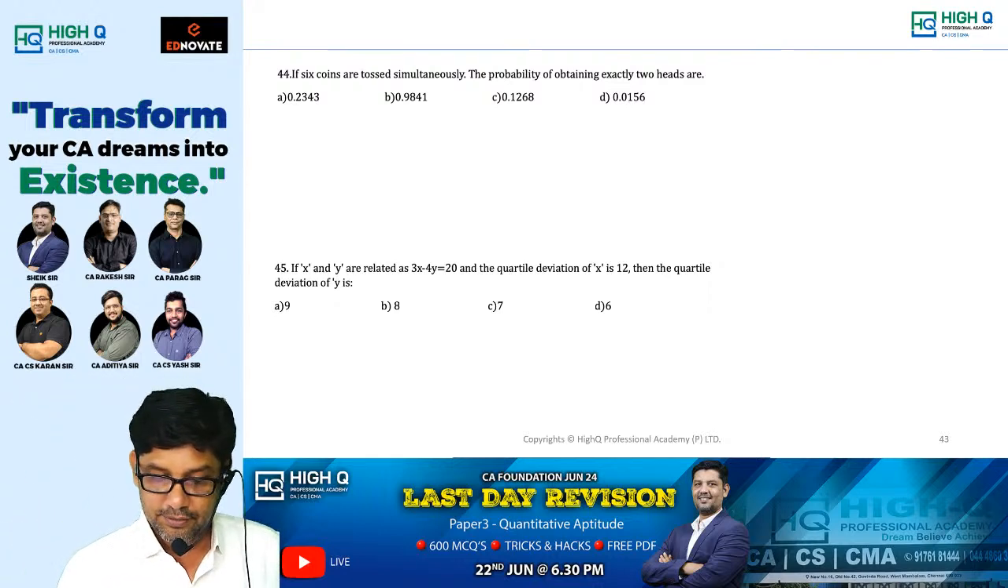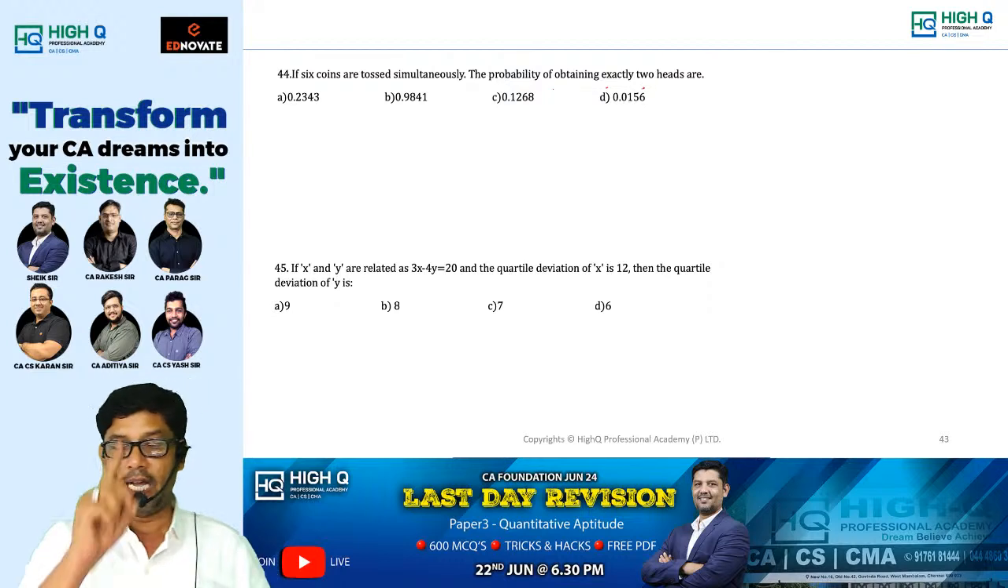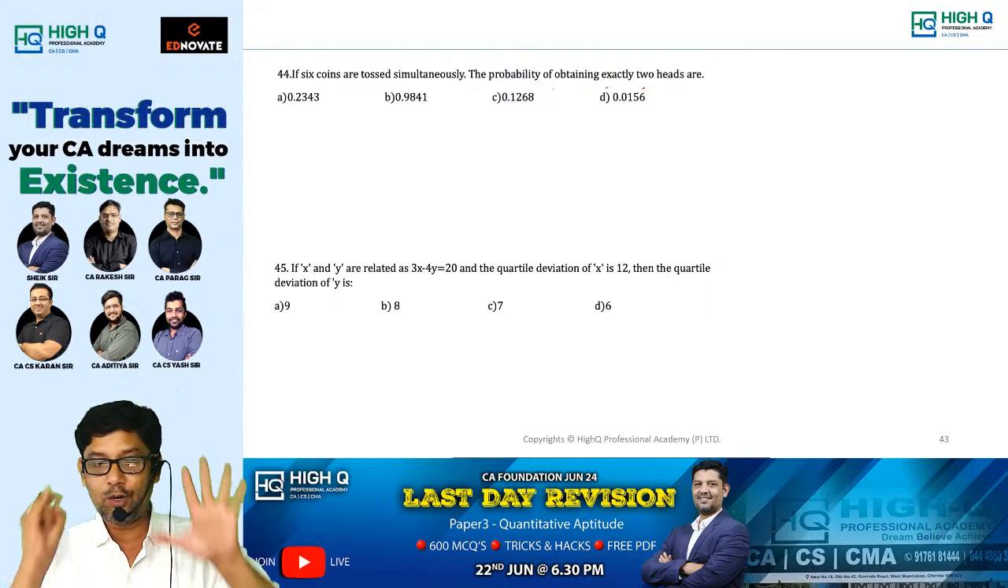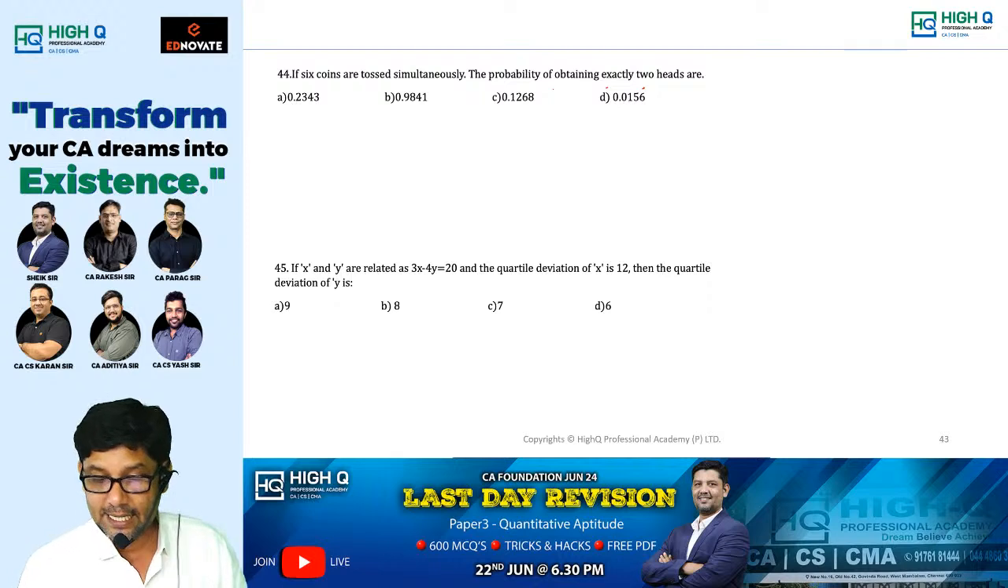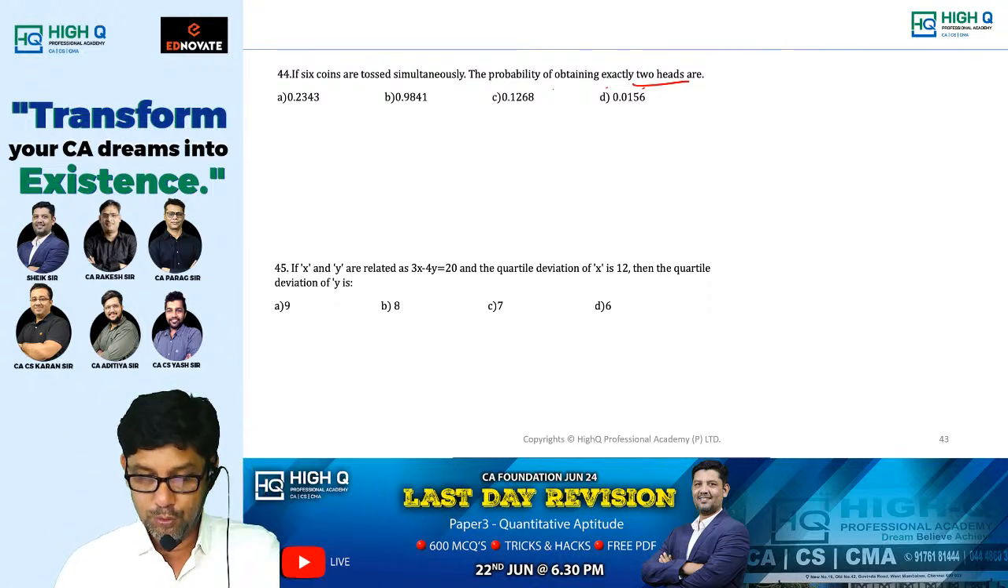Next. If 6 coins are tossed simultaneously, the probability of obtaining exactly 2 heads. I think you know the trick. How many coins are tossed? 6 coins. And exactly 2 heads. Simply what I told you. 6 coins, right? I hope you know it.